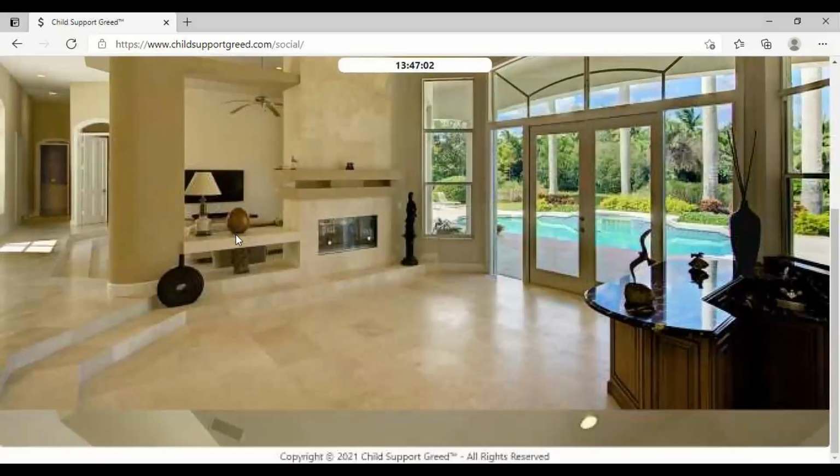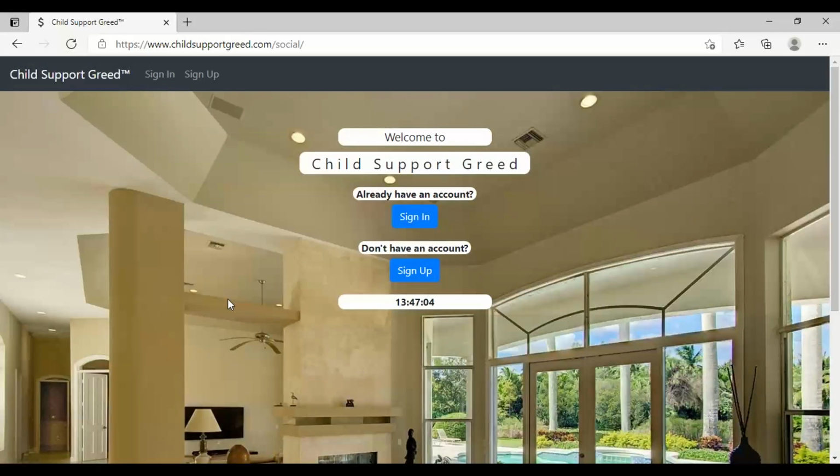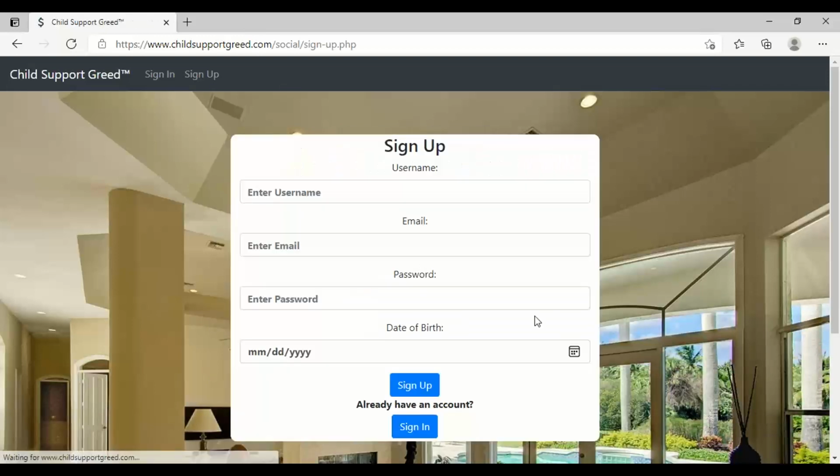So it may appear like a totally different website, and it kind of is, but it's on the same website as well. So what you will do, you click sign up. I'm gonna create an account for John Wick because I like John Wick, at least part one. And so let me put that in here. I'll just put his username as John.